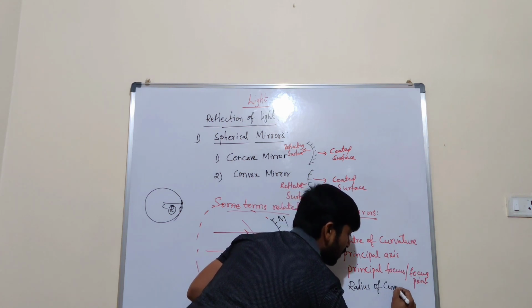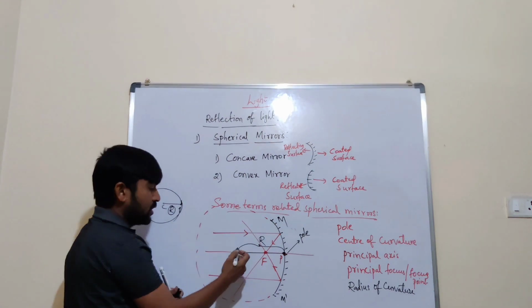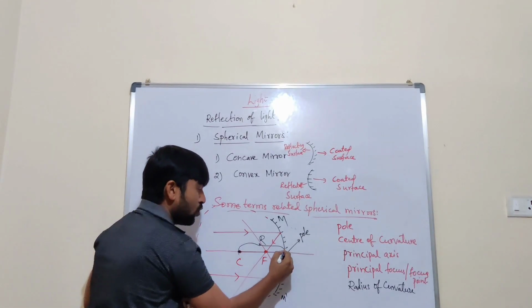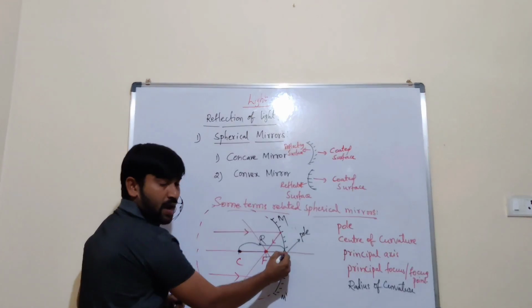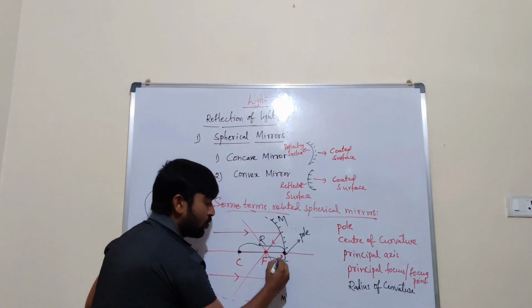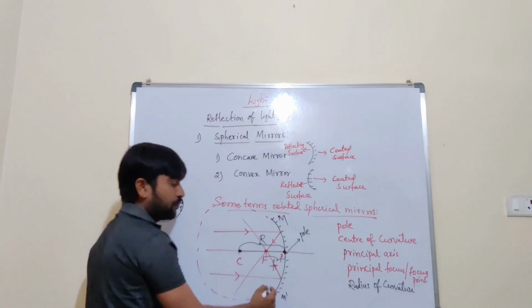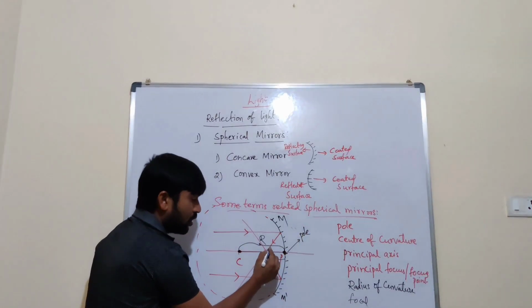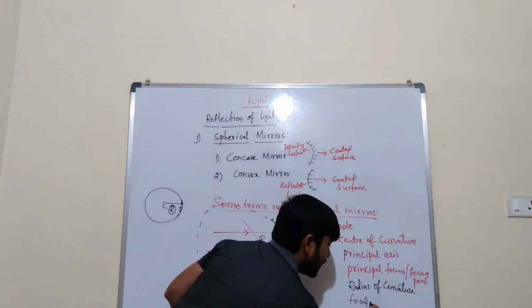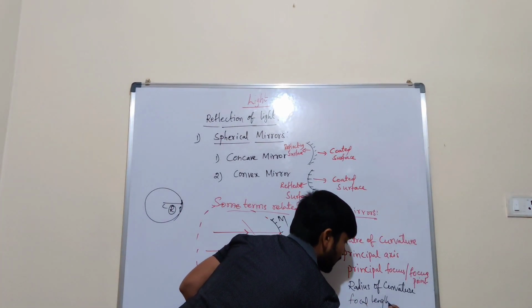And the distance between F and P we consider as the focal length of this mirror. What is focal length? The distance between focal point or focus point and pole. That is called focal length.